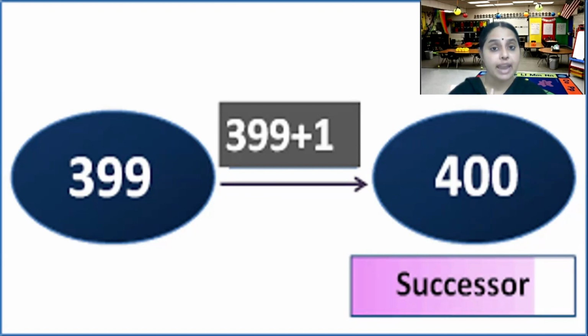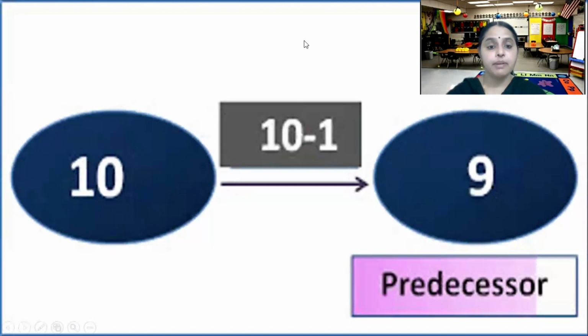We have to add 1 to get the successor of the given number. Is that clear? Now what is predecessor then? What does predecessor mean? Pre means just the number before the given number. So what is the predecessor of 10? We have to subtract 1. So what is the predecessor of 10? 9. 10 minus 1 is 9.